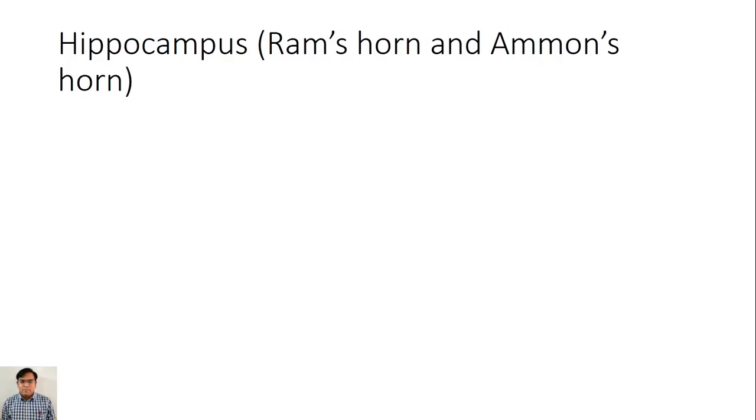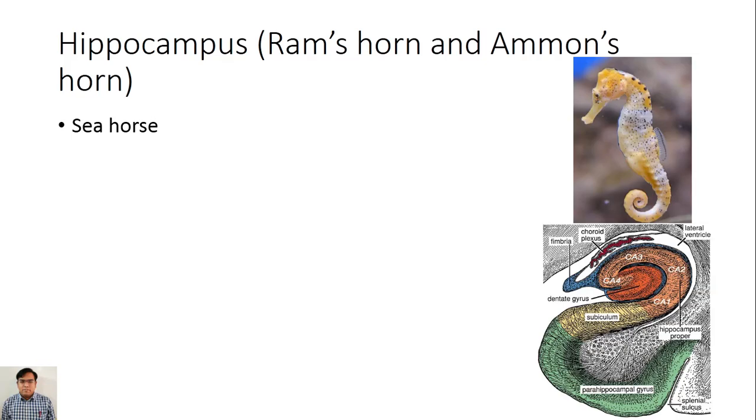The hippocampus, also known as ram's horn or Ammon's horn, looks like a seahorse, this one. So the lower one is the hippocampus.